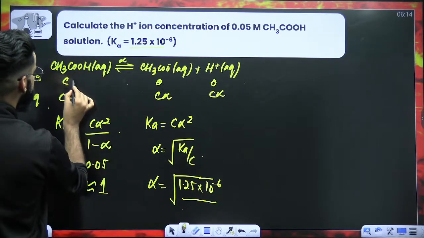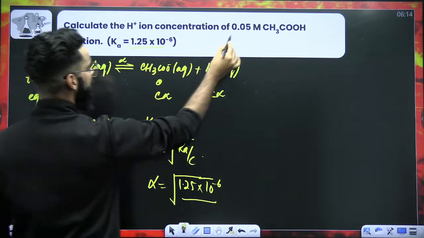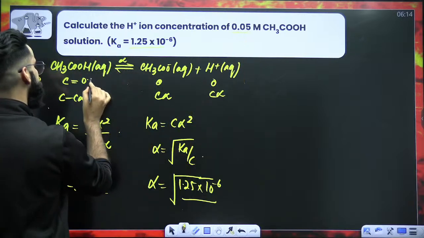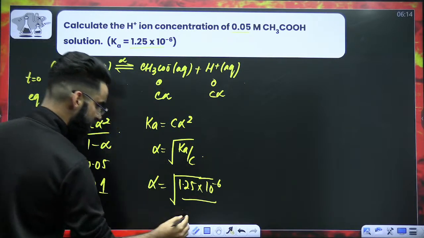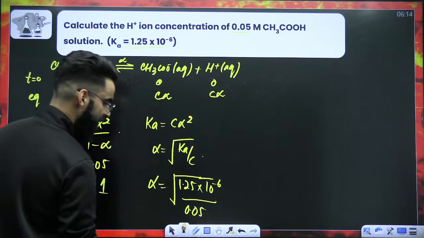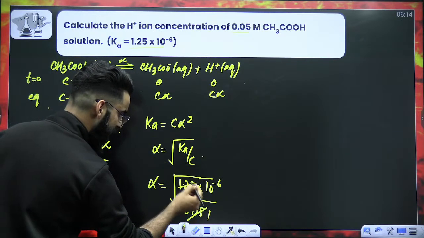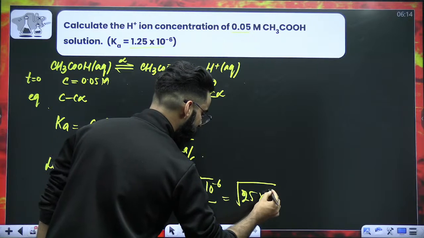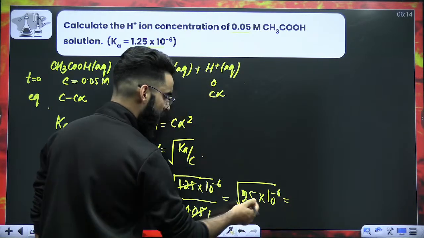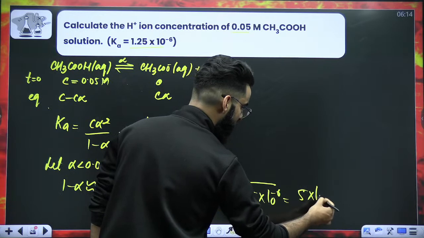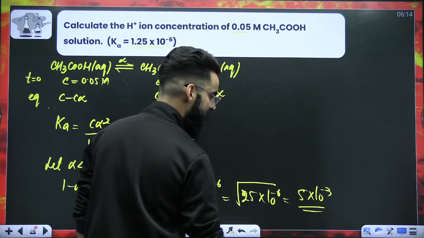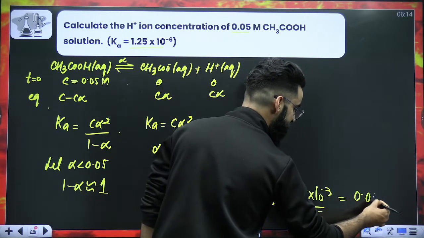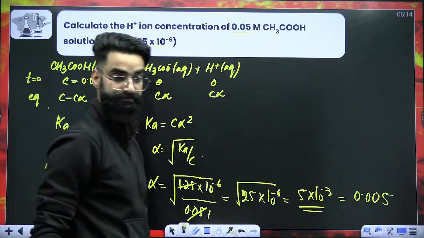C is the concentration of the weak acid, and concentration of weak acid is given to me as 0.05 molar. So this is 1.25 into 10 raised power minus 6 divided by 0.05, so this is root of 25 into 10 raised power minus 6, which comes out to be 5 into 10 raised power minus 3, which means 0.005.